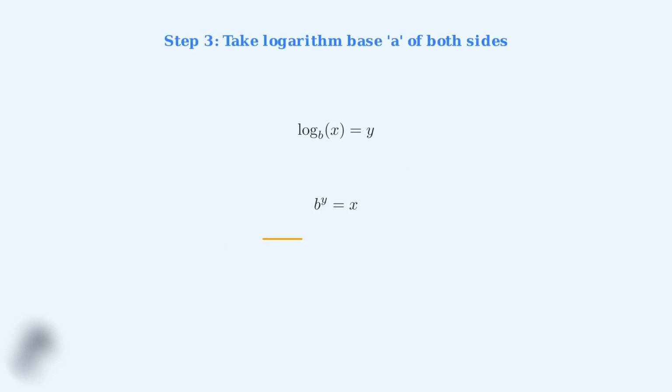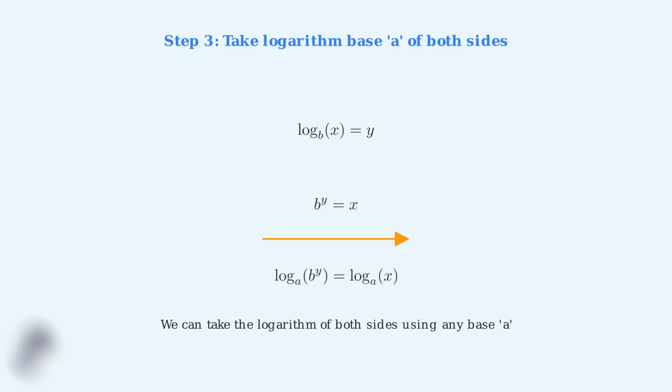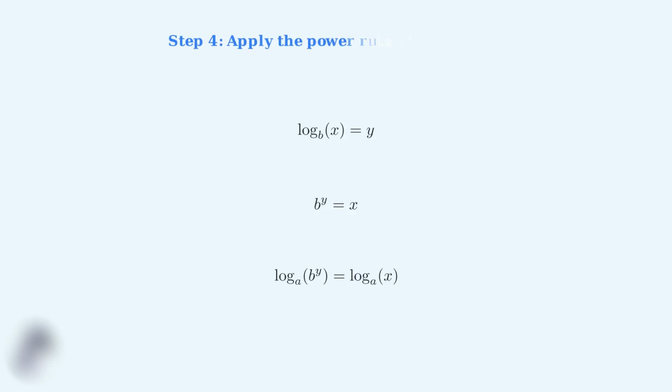Now comes a crucial step. We take the logarithm base a of both sides of our equation. This is a valid operation because if two quantities are equal, their logarithms must also be equal. We can choose any base a we want for this step. This is where the magic happens.